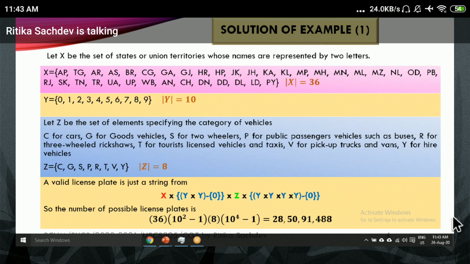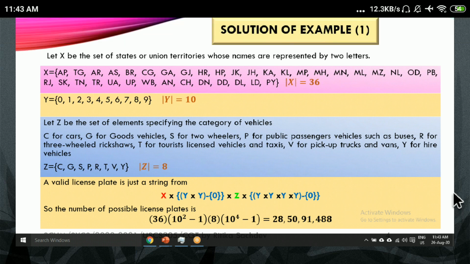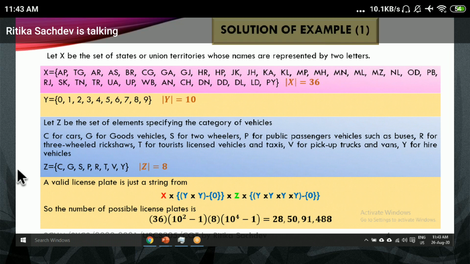Meenakshi, I hope you got your point clear, or do you still have any doubt? Do ask. Please take the screenshot for this.